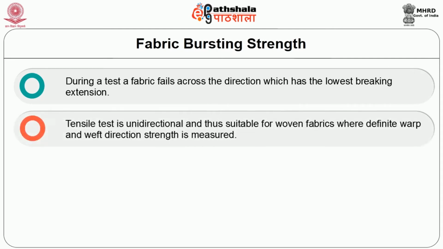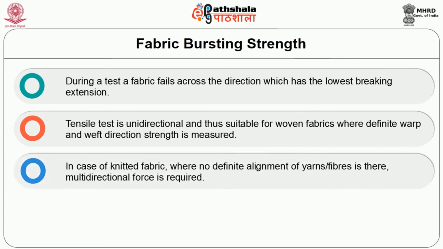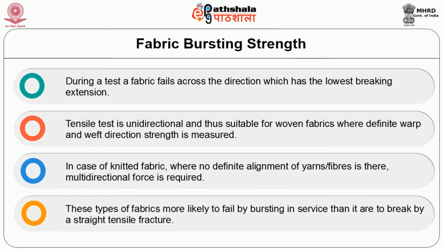Tensile test is unidirectional and thus suitable for woven fabrics, where definite warp and weft direction strength is measured. In case of knitted fabric, where no definite alignment of yarns or fiber is there, multi-directional force is required. These types of fabric are more likely to fail by bursting in service than to break by tensile fracture.